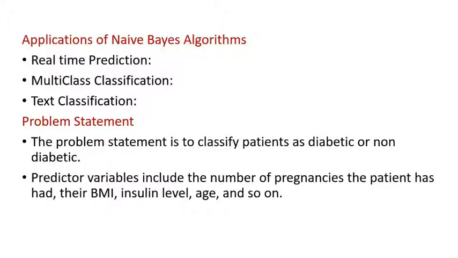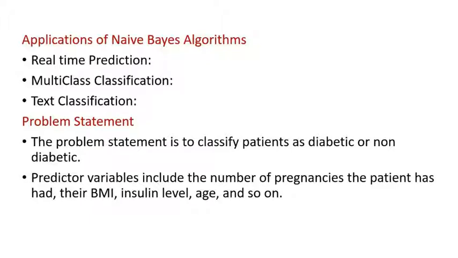Next we go with our problem statement, with one real-time example for the naive Bayes algorithm. The problem statement is to classify patients as diabetic or non-diabetic. The data set can be downloaded from the Google website; it is the PIMA Indian Diabetes Database.